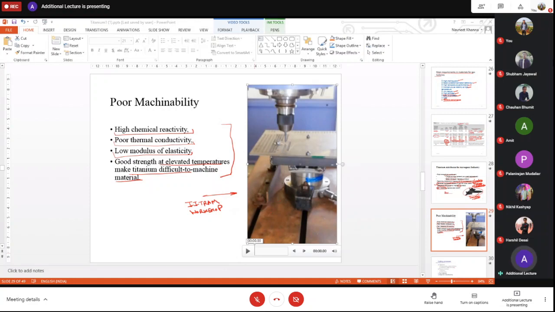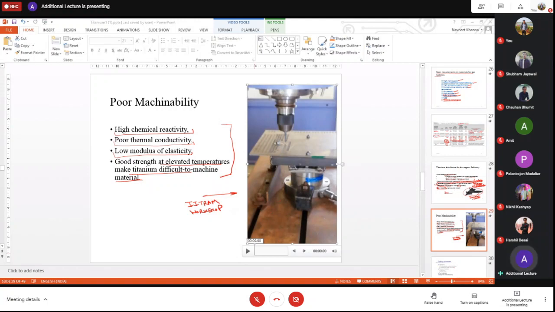Beta, here the reaction is that this particular material has a high affinity to oxygen. And because of poor thermal conductivity, whatever heat is being generated is going to remain over there.